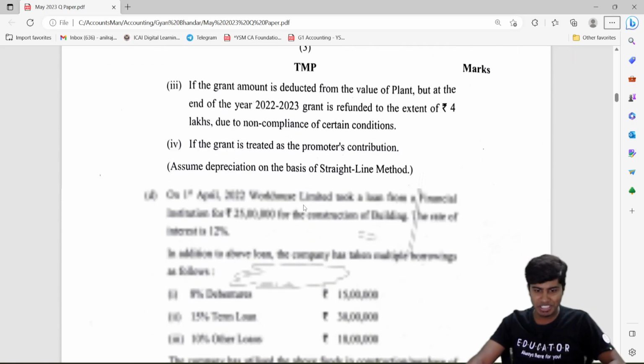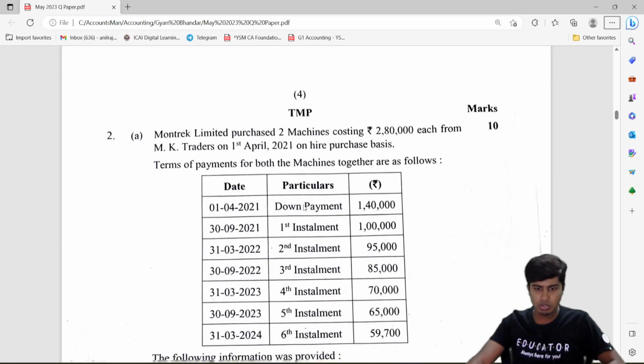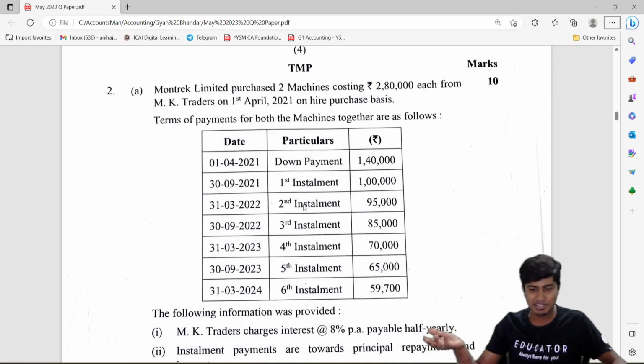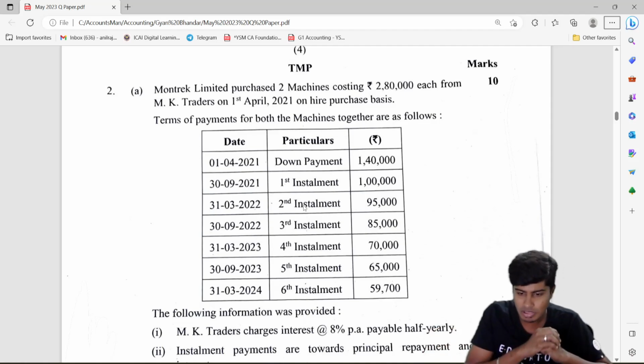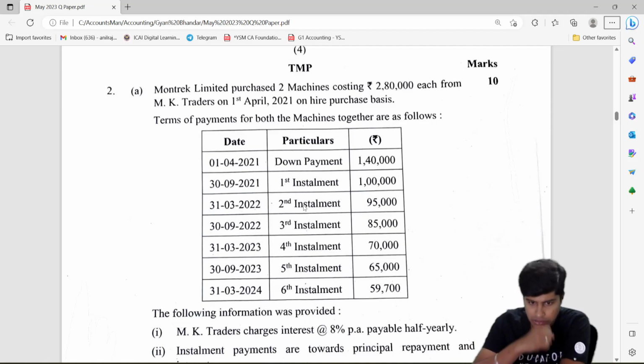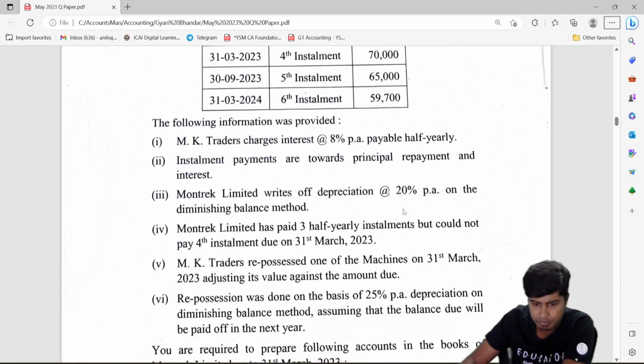So let's go to question number 2. Question number 2 is hire purchase. They've given the down payment, and the first, second, third, fourth, fifth and sixth installments. All the installments are given, and the installment amounts are not the same. What are they asking us to compute? So this is a question on repossession.